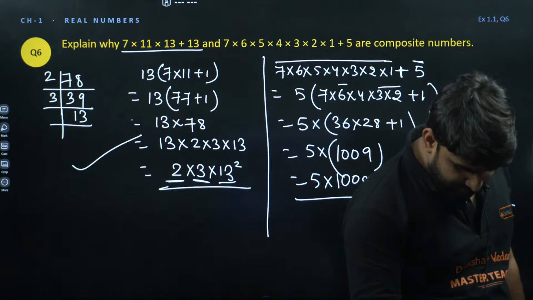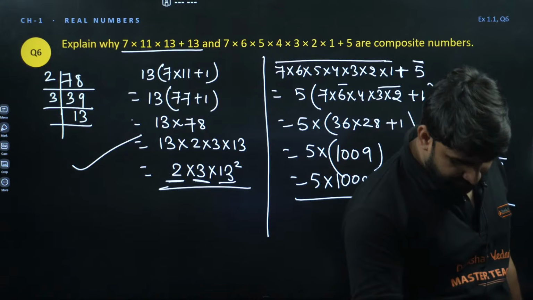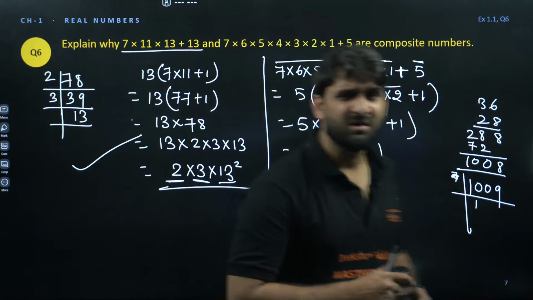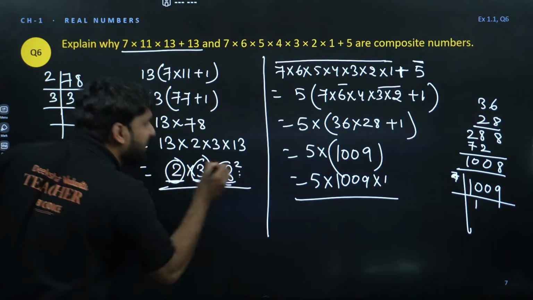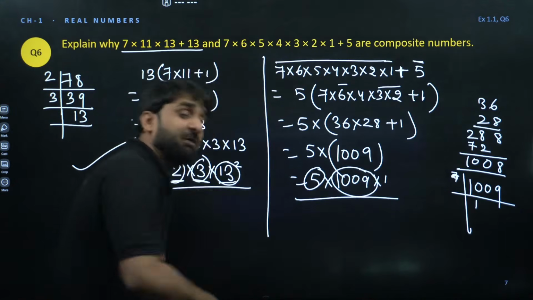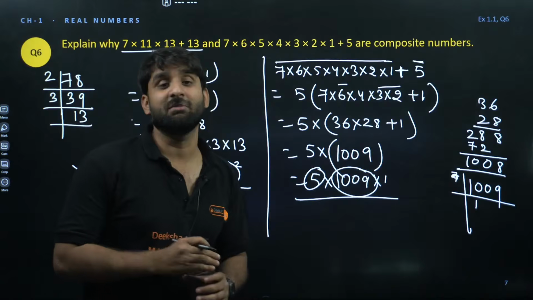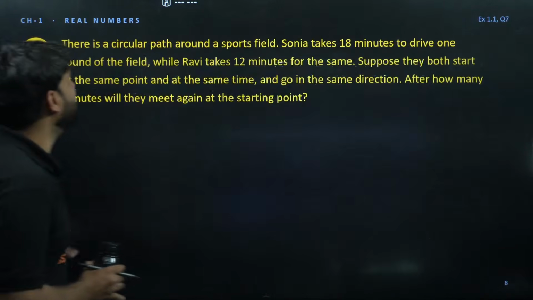Sir, there was no need to solve further because the composite number can be written as product of primes. Yes, of course. So these are the prime numbers, na Sachin? 2 is a prime number, 3 is a prime number, and 13 is also a prime number. Here, 5 is a prime number and 1009 is itself a prime number because it cannot be divided by any number. Of course, you are right. Clear, everyone? Moving ahead, next question.